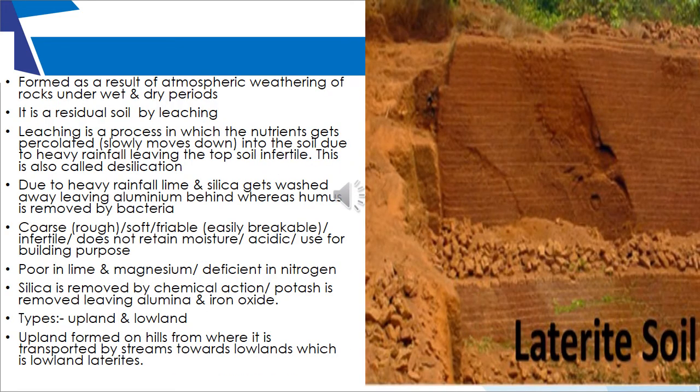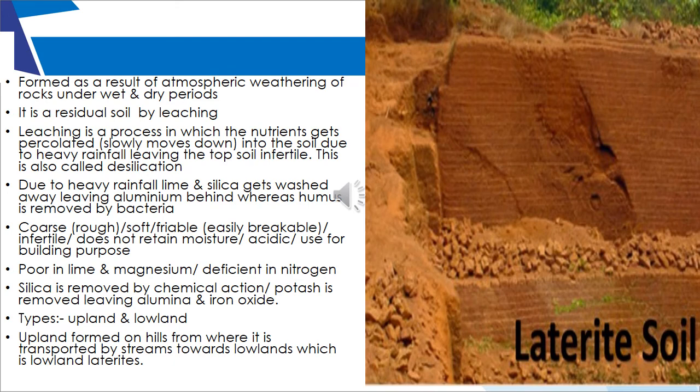The last type of soil is your laterite soil. Laterite soil again falls in the category of a residual soil, that is, it's an in situ soil. Laterite soil is formed by the process of leaching. What is leaching? In areas where high rainfall takes place, the nutrients present in the top layer of the soil get percolated down into the lower layers, which leaves the top layer completely infertile. This process is called leaching, or we also call this process desilication.